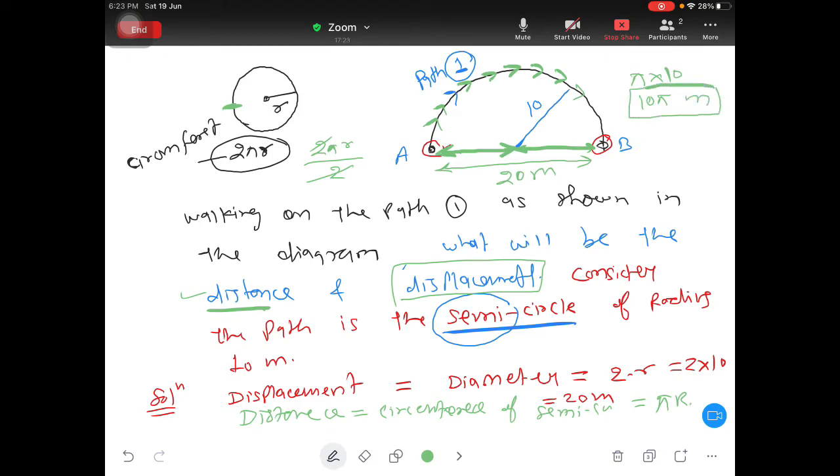Now you should know the pi value. You should remember the pi value in both forms. I will change the page and explain what pi is here. So pi is 22 by 7, and if you divide 22 by 7, you get 3.14.